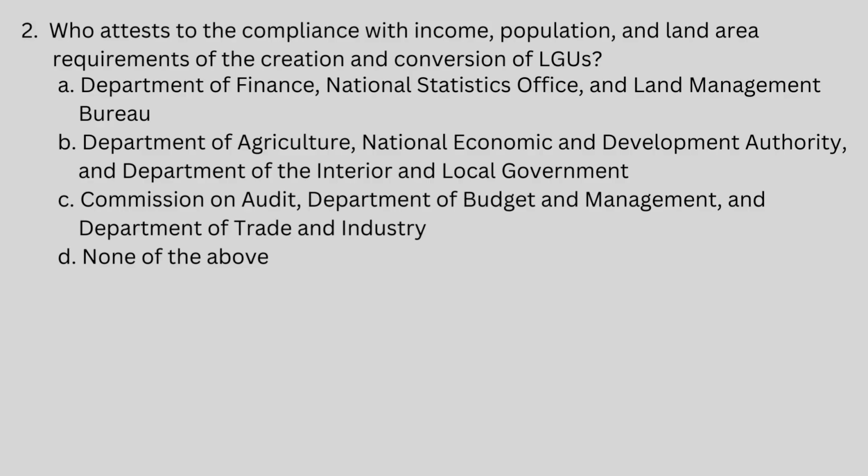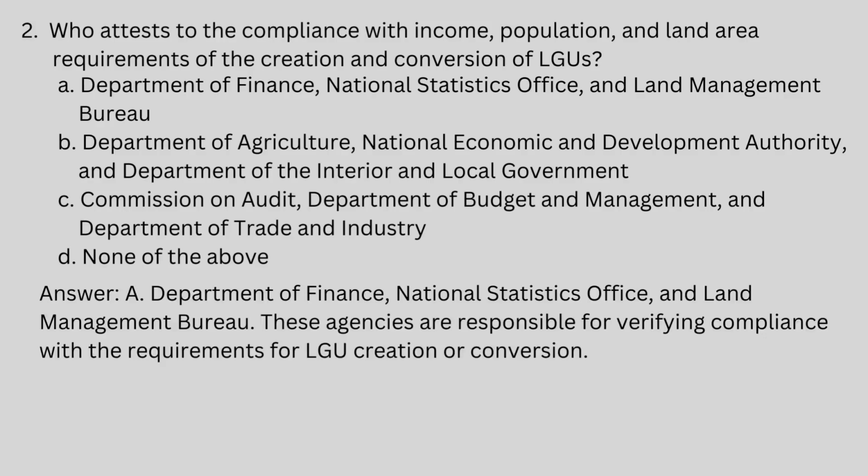D. None of the above. Answer, letter A, Department of Finance, National Statistics Office, and Land Management Bureau. These agencies are responsible for verifying compliance with the requirements for LGU creation or conversion.